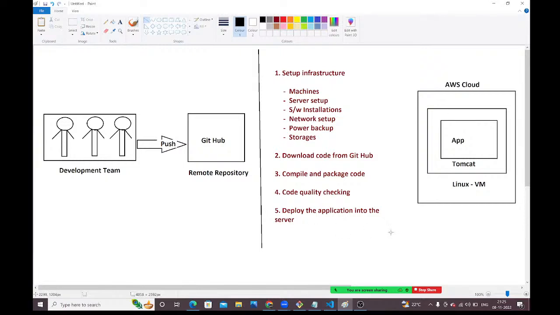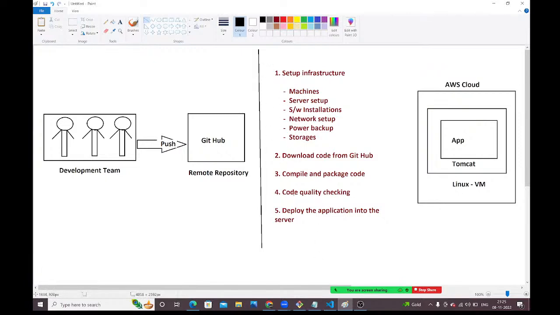Several teams are required to do all these activities. The infrastructure setup team is different, the build team is different, and the deployment team is different. Instead of using this many teams and putting in more effort to do these activities, we are going to use DevOps. With this DevOps culture, we are going to automate this entire process.